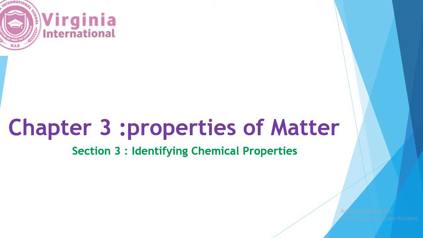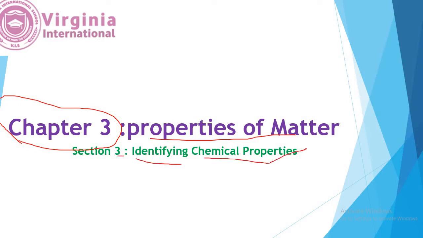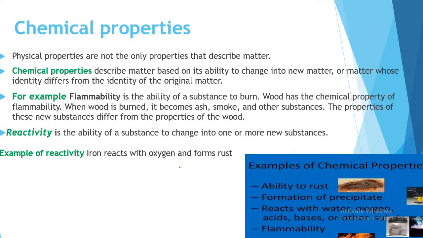Today we are going to take chapter 3, Properties of Matter, section 3, Identifying Chemical Properties. In last session we took physical properties. Today we are going to talk about chemical properties. Physical properties are not the only properties that describe matter. We have another property, which is called chemical properties.